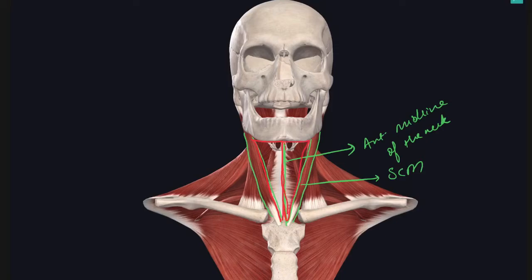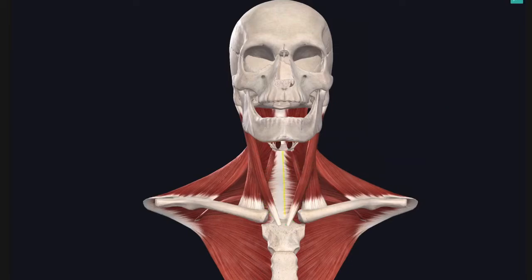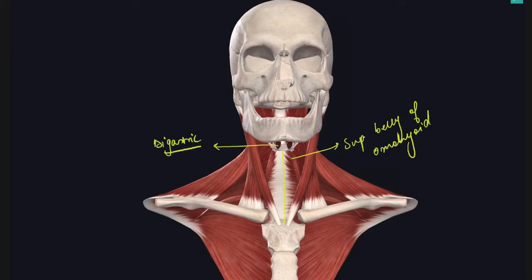There are two triangles present in the anterior region of the neck. Now here, this is our anterior midline, and this is our superior belly of omohyoid muscle. There are two bellies. The superior belly of omohyoid is in the anterior neck. This is the digastric muscle.